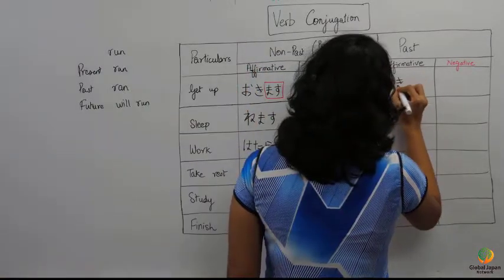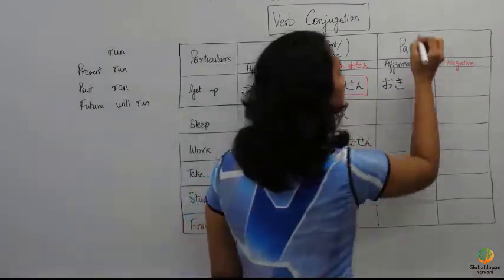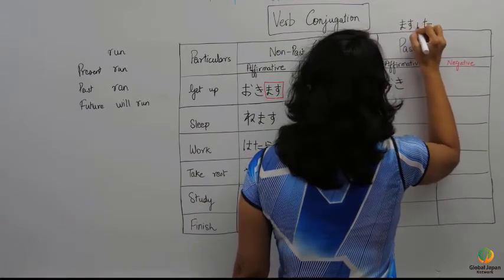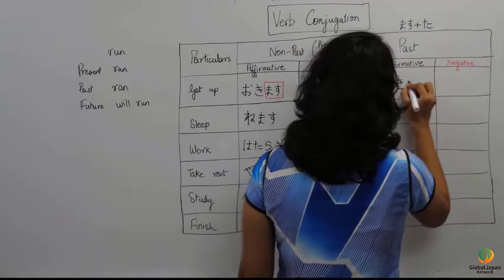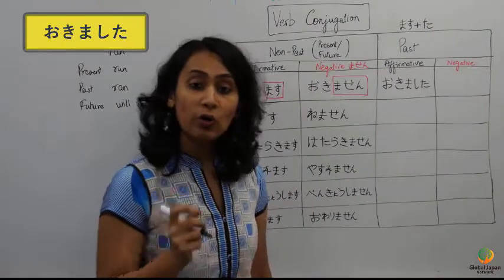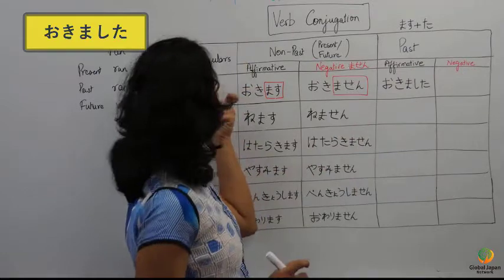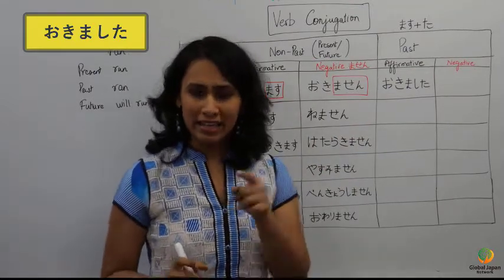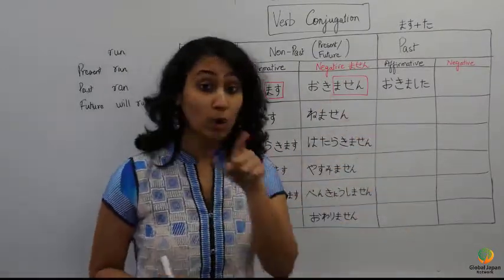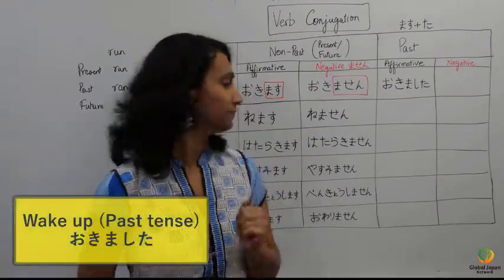Oki. This mas, the end thing should be ta. So mas and ta, we make this as mashita. Okimashita. Okimashita is the past tense of get up. In English, if I have to say wake up in past tense, what would that be? Woke up. In Japanese, it would become okimashita.